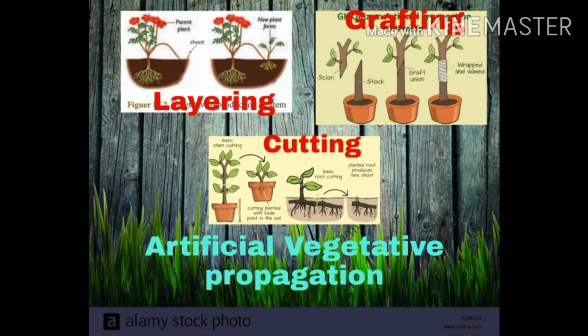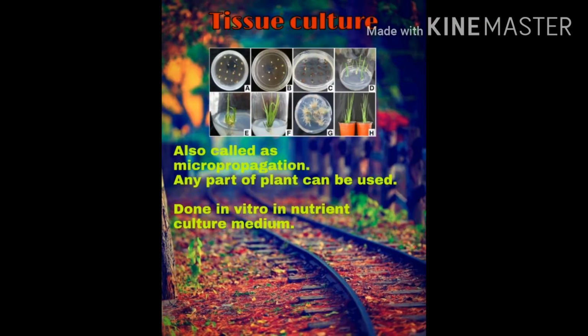So that is about artificial vegetative propagation. Finally, the last asexual reproductive method in plants is tissue culture, also called micropropagation. This is a method in which any plant part or tissue of the plant, be it stem, root, leaf, even flower, is selected and used for producing a new plant.